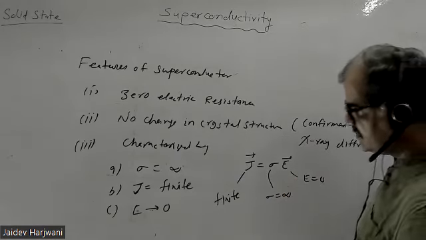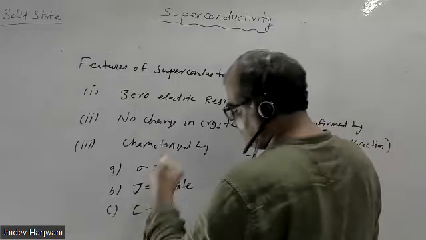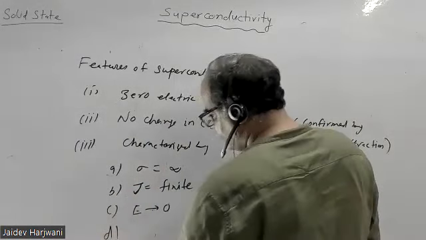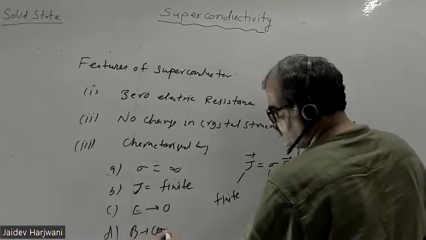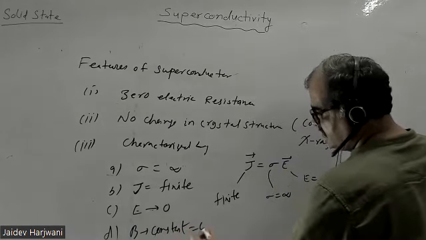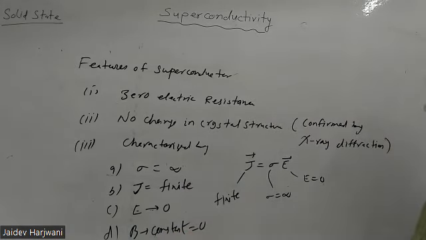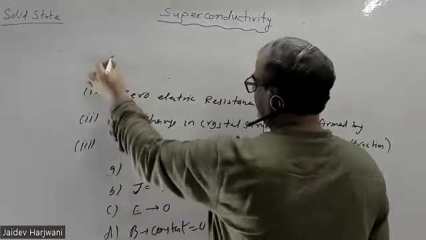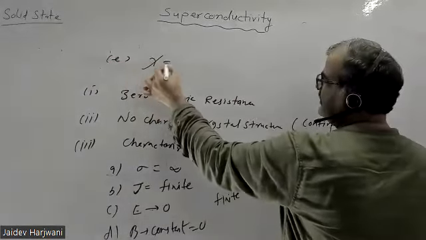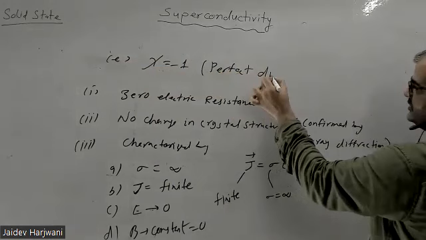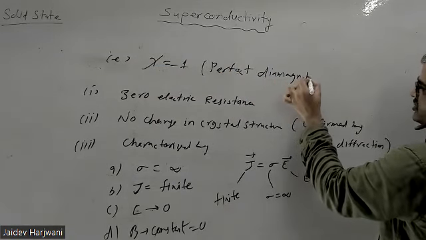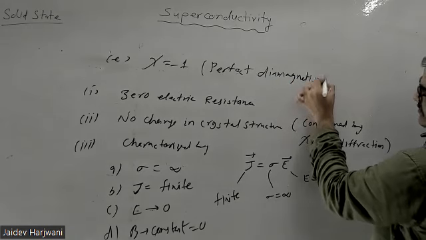So inside the superconductor you have E = 0, B = 0, J = 0, and one more thing: B is constant, equal to 0, when T is less than Tc. And the last thing for a superconductor, which is most essential and very important, is that chi should be equal to -1, perfect diamagnetism. So these are the essential features of superconductors.